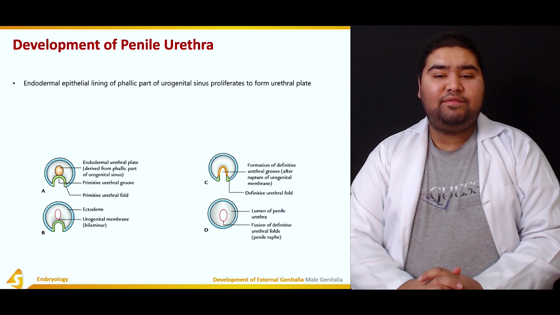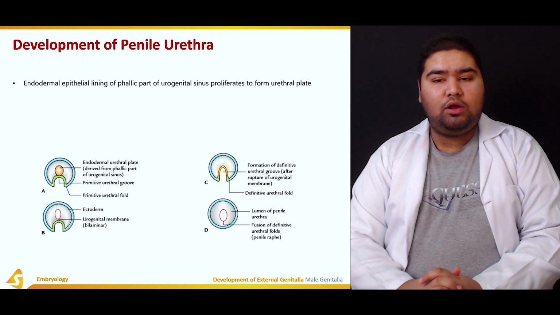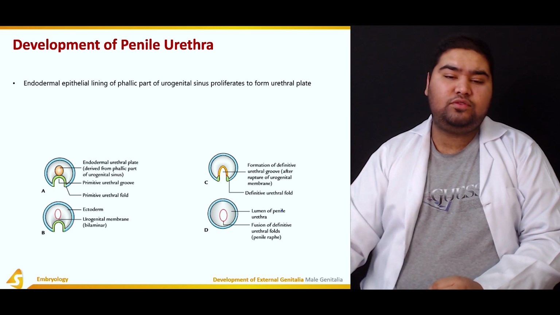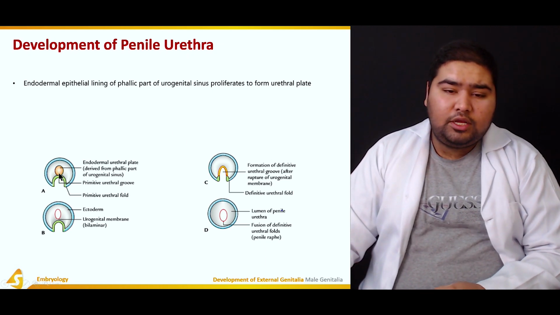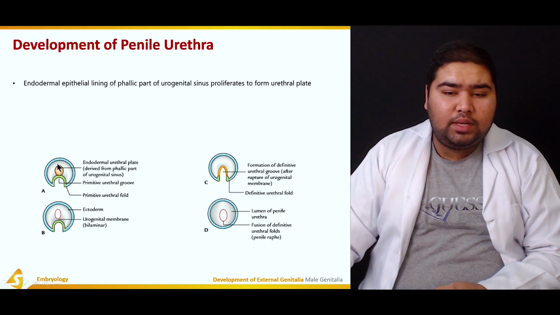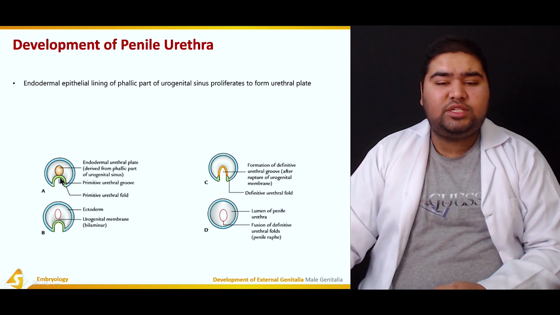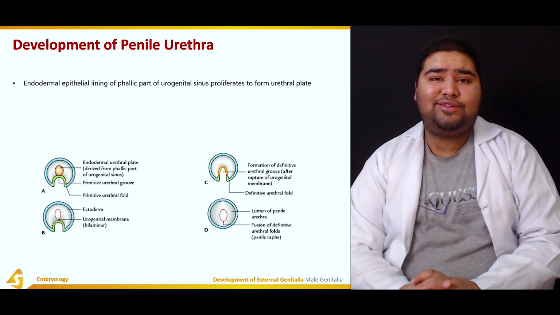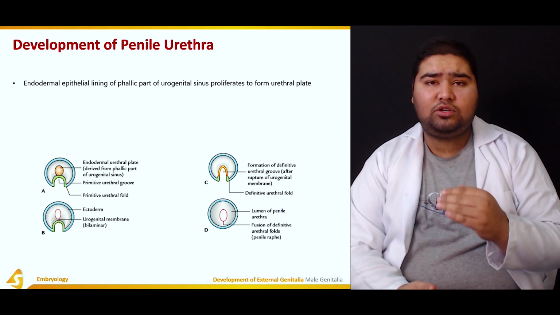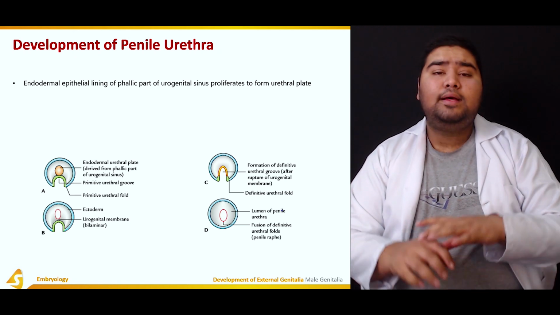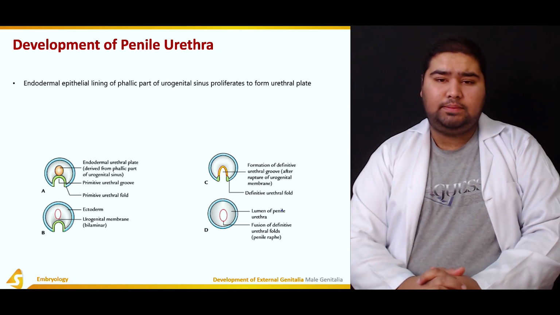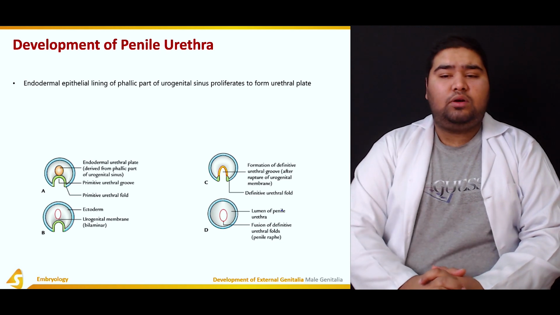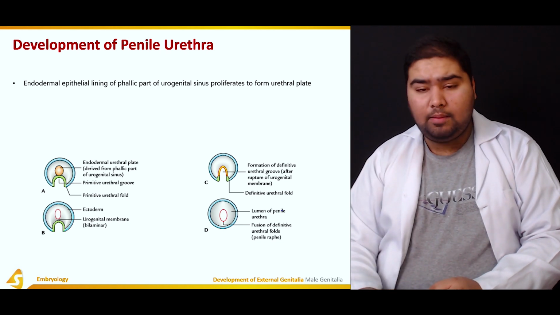We have the endodermal epithelial lining of the phallic part of the urogenital sinus, which proliferates to form the urethral plate. So this is the endodermal urethral plate, which is derived from the phallic part of the urogenital sinus. The phallic part is the distal part of the urogenital sinus, and the endoderm of this part helps in the formation of the urethral plate.